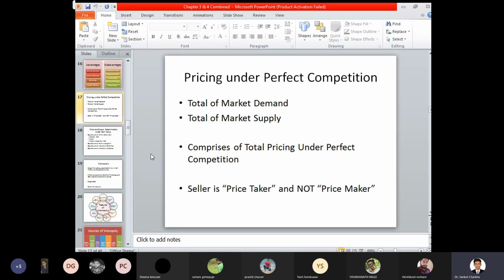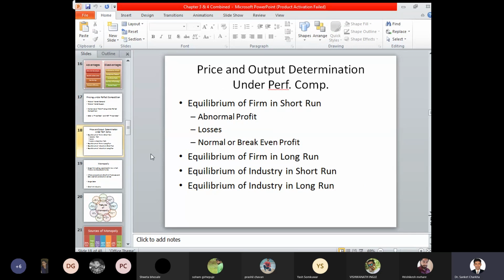Then we have seen a graphical representation with respect to price and output determination under the perfect competitive market. Equilibrium of the firm in the short run, that is abnormal profit, losses, and lastly the normal or break-even point. Then equilibrium of the firm in the short run, the firm in the long run, and equilibrium of the industry in the long run. So in this way, four to five different factors were dealt with and studied.